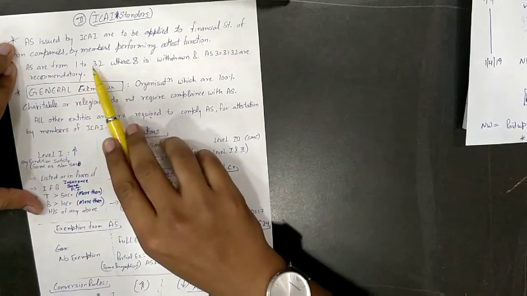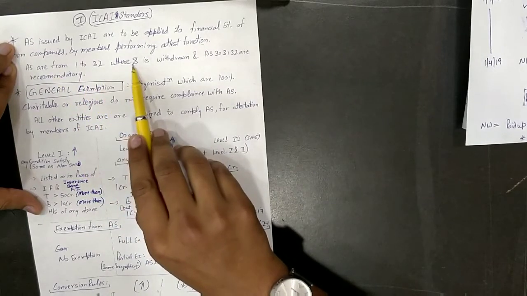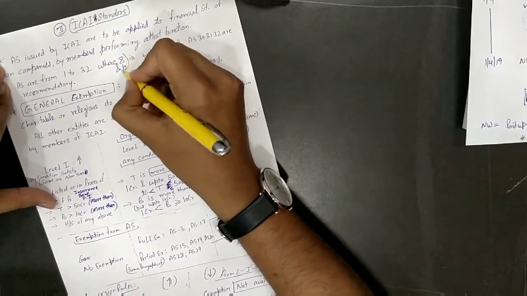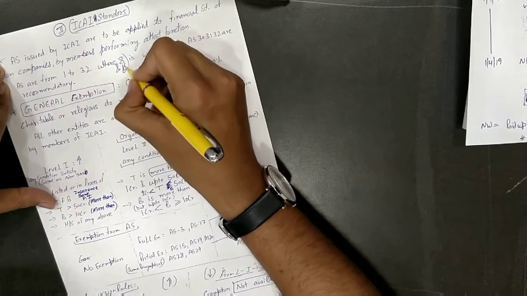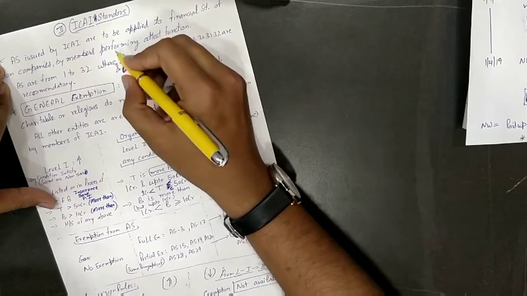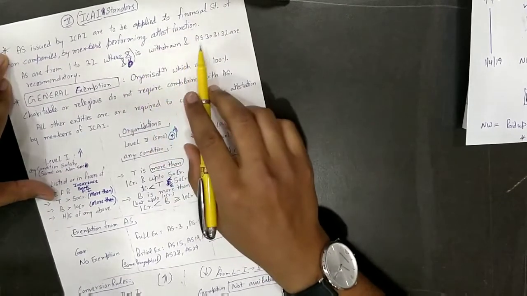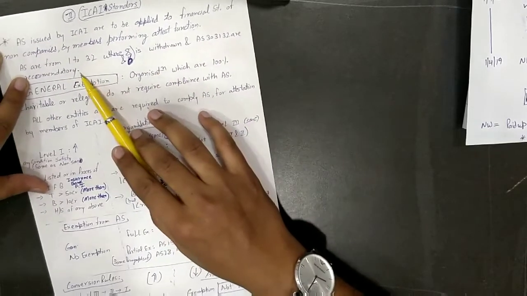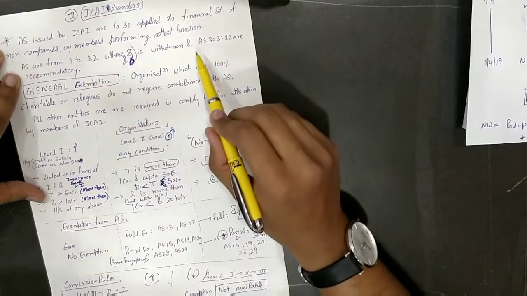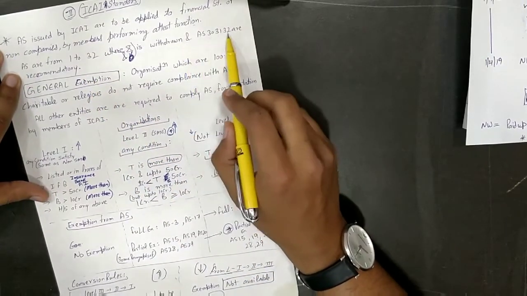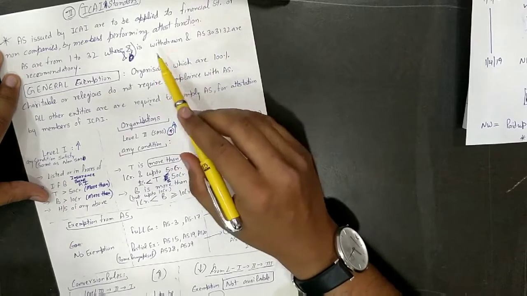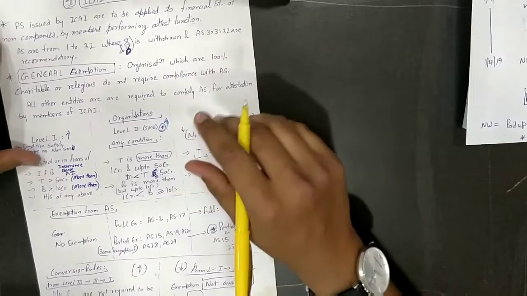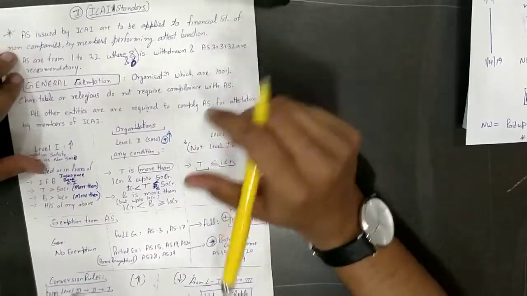AS are from 1 to 32 where accounting standard 8 and 6, sorry, I'm really sorry, where 8 and 6 are withdrawn, and AS 30, 31, 32 are recommendatory or encouraged to apply, you can say. So in nutshell, this will be 5, the list of 32 minus 5 net accounting standards that we will be studying in our upcoming videos.